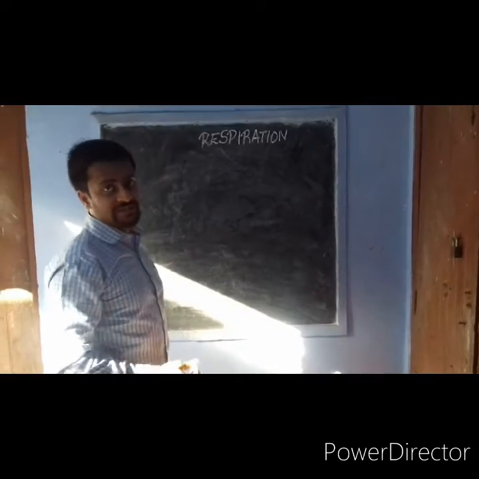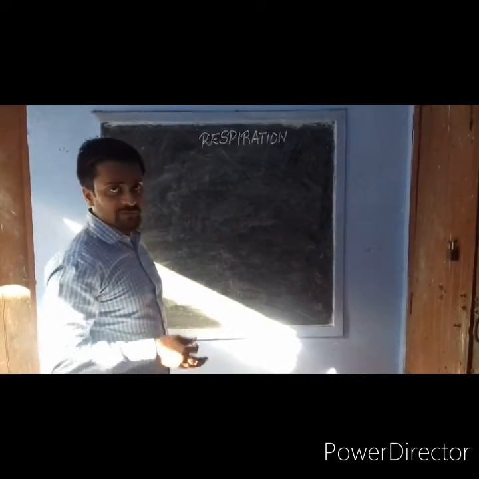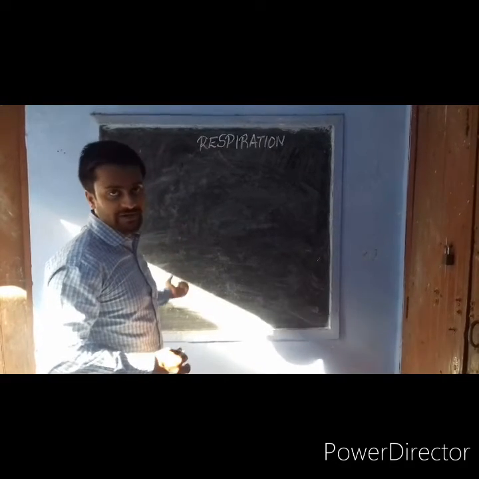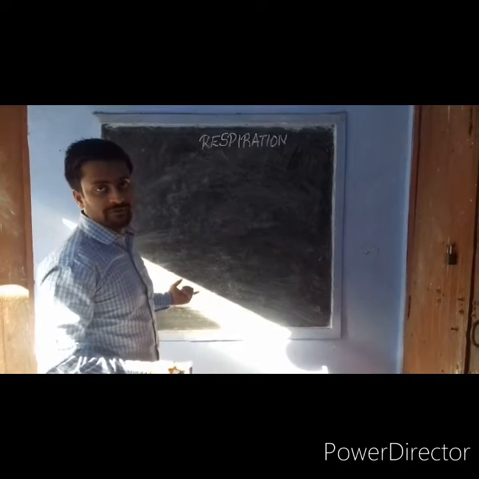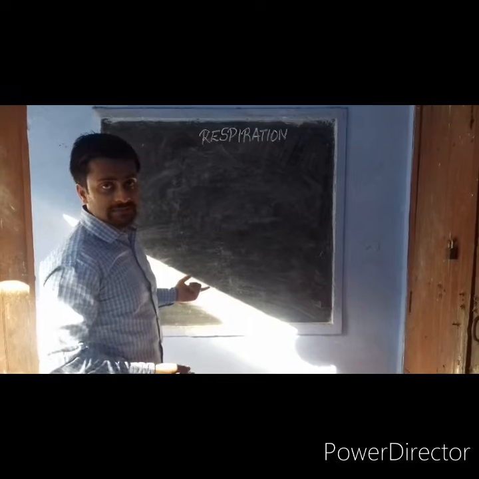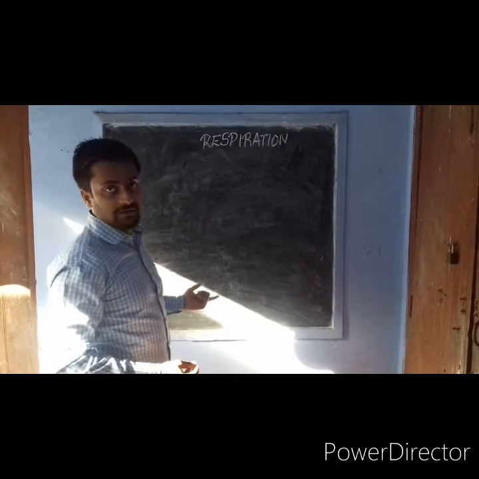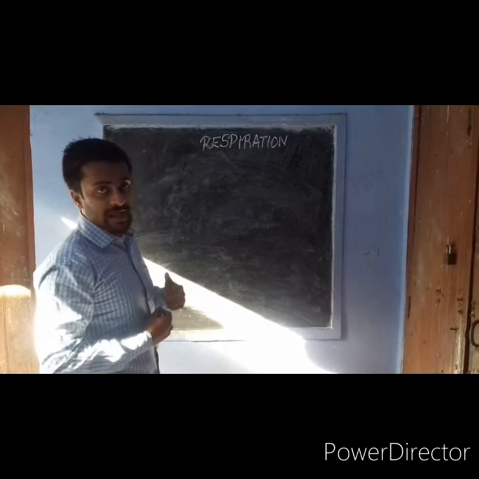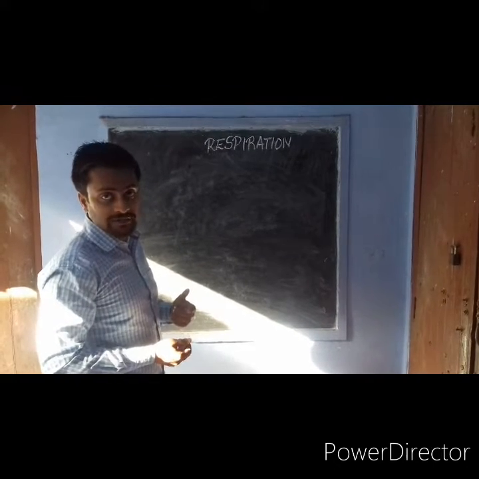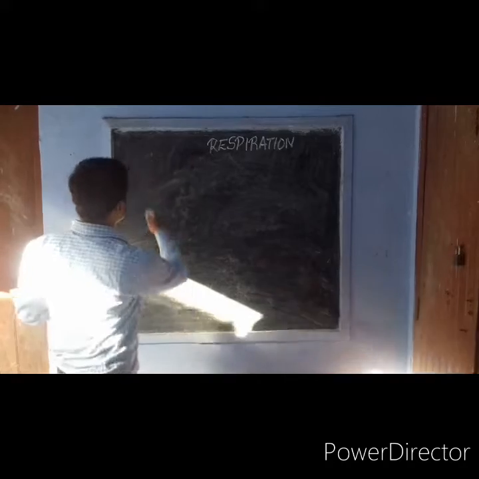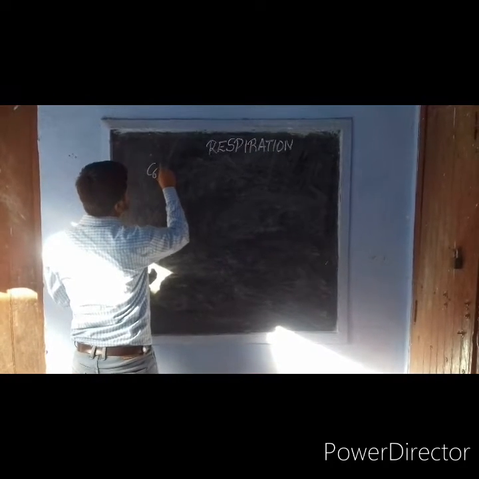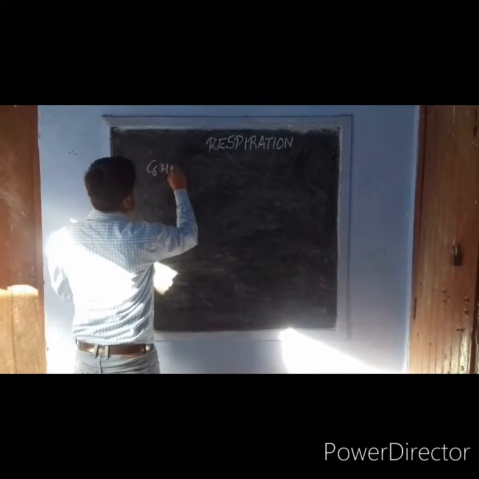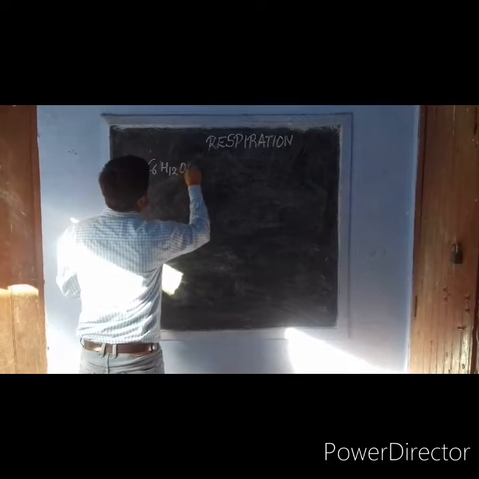Theoretically we studied that the process of release of energy from food is called the respiration process. But what actually is food? We take in food in the form of carbohydrate, which is actually C6H12O6.